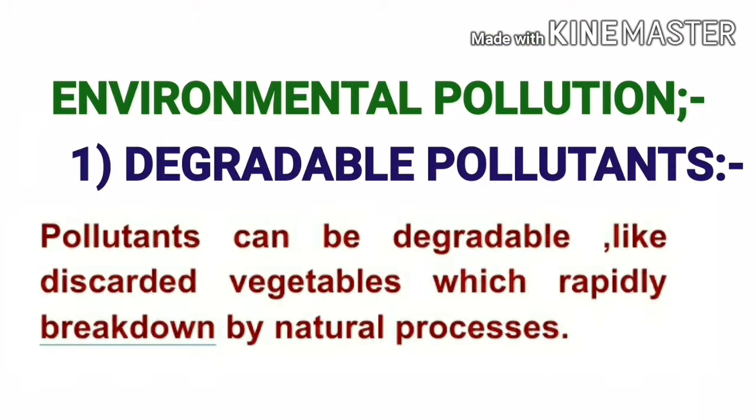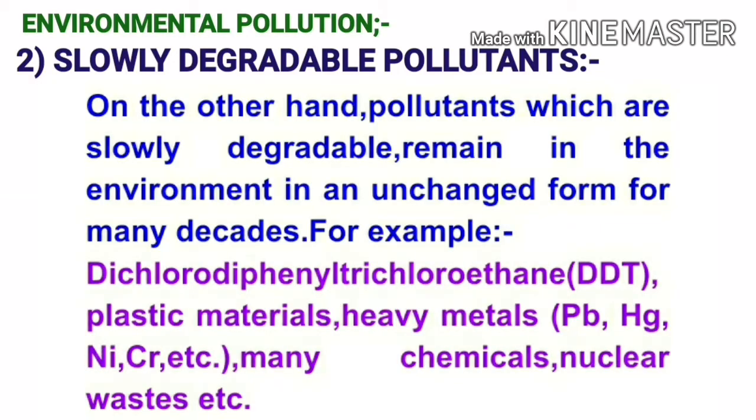The next term is degradable pollutants. Pollutants can be degradable like discarded vegetables which rapidly break down by natural processes. Such type of pollutants are called degradable pollutants. The next term is slowly degradable pollutants. On the other hand, pollutants which are slowly degradable remain in the environment in an unchanged form for many decades.